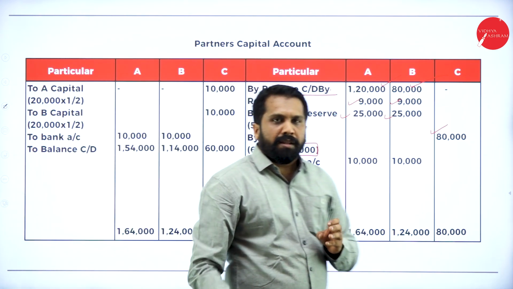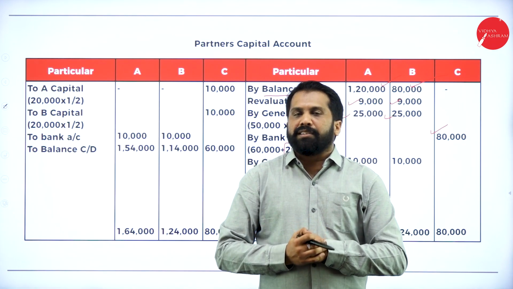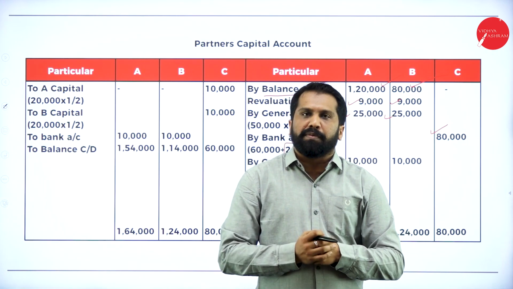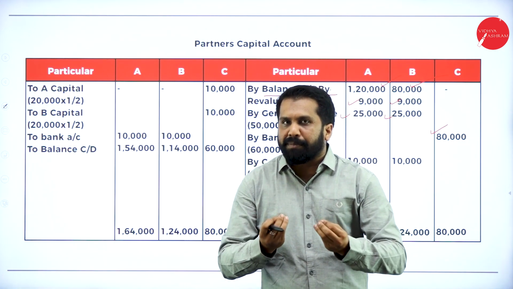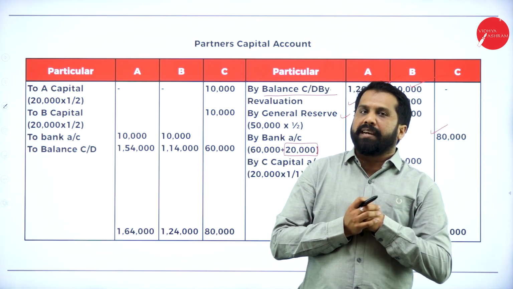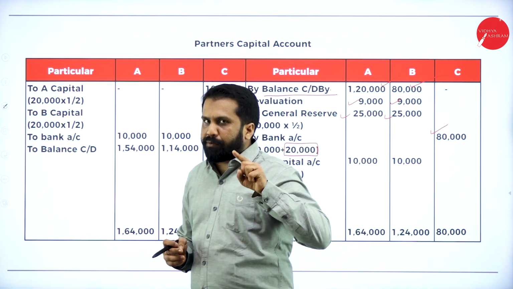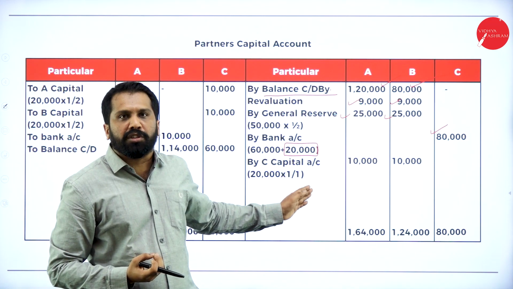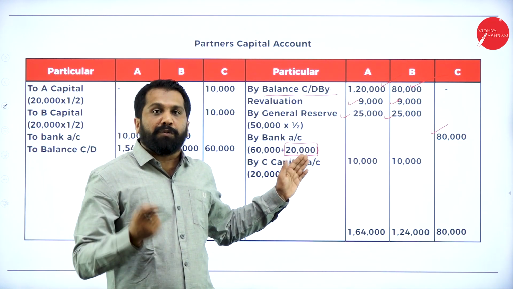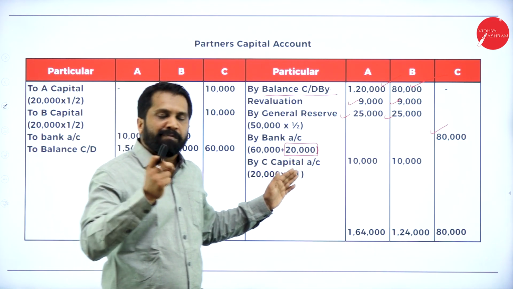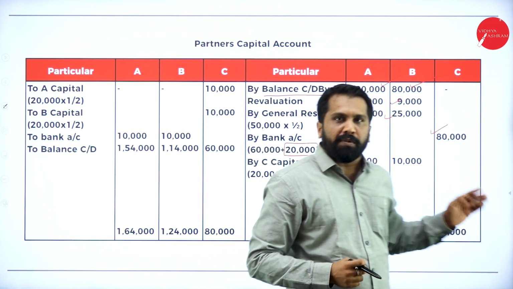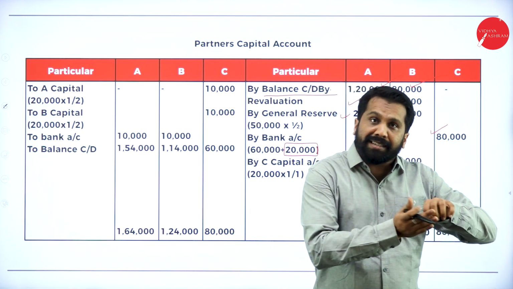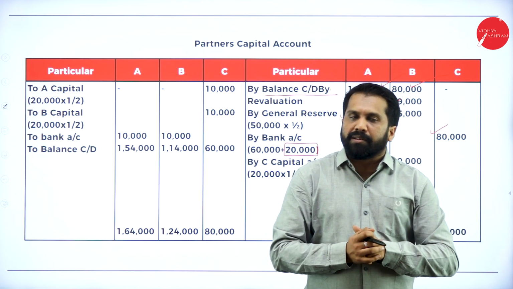For example, me and you running a partnership firm, we are adding one more person. If we are adding one more person, we should get some advantage. What advantage will we get? We say to that person, you give me extra money, we will add you to our partnership. He will bring extra money. What is that extra money? That is called goodwill. Clear? What is goodwill? The additional money brought by the new partner other than his investment is called goodwill.